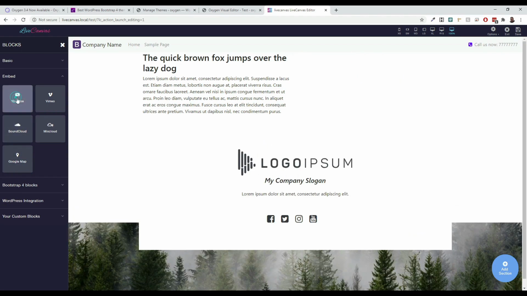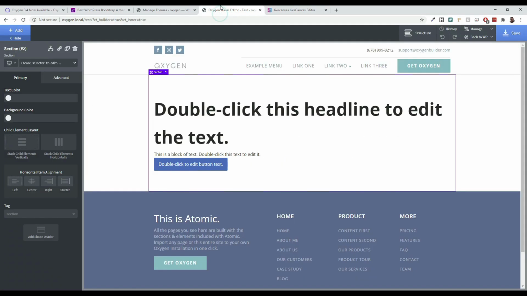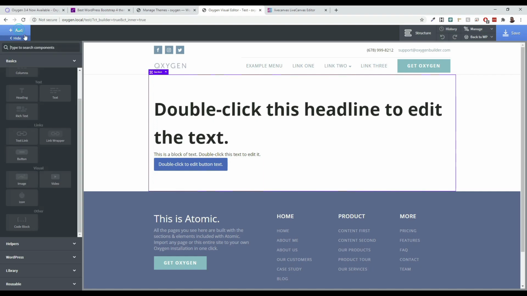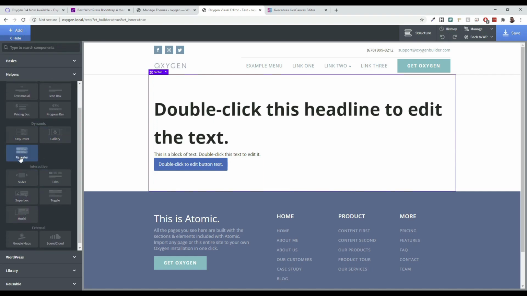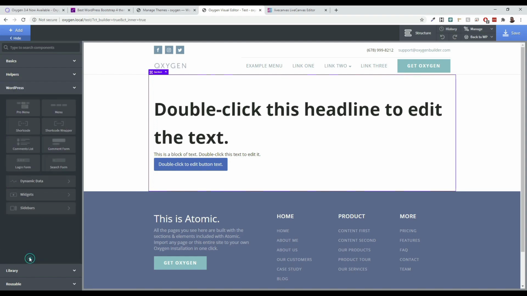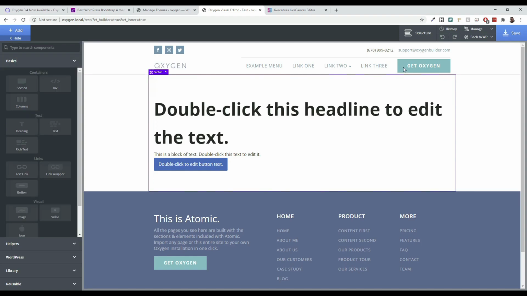You can add in embeds, YouTube. So it's got a lot of the same features that you see from Oxygen. There's probably a little bit more in Oxygen because obviously it's got galleries, easy post repeaters. It's been in development a lot longer than LiveCanvas. It's also got design sets and things like that.